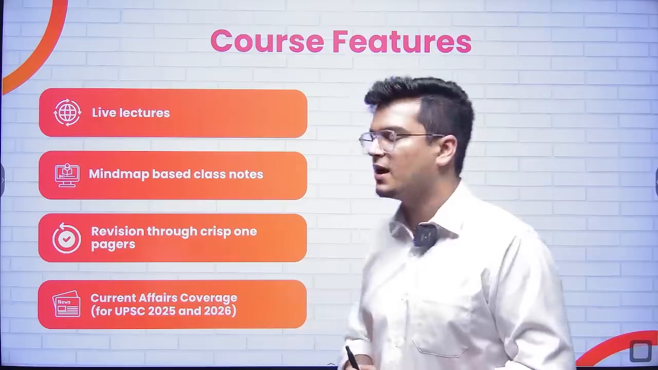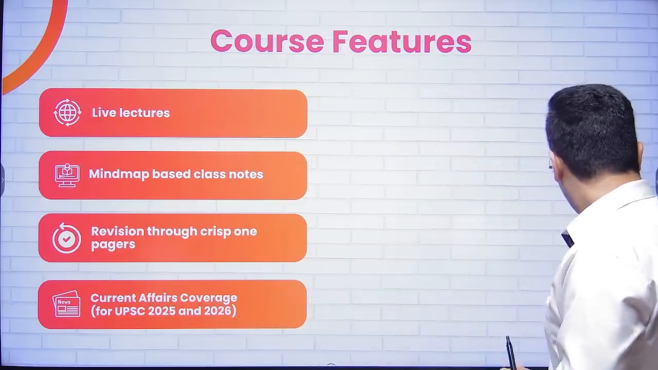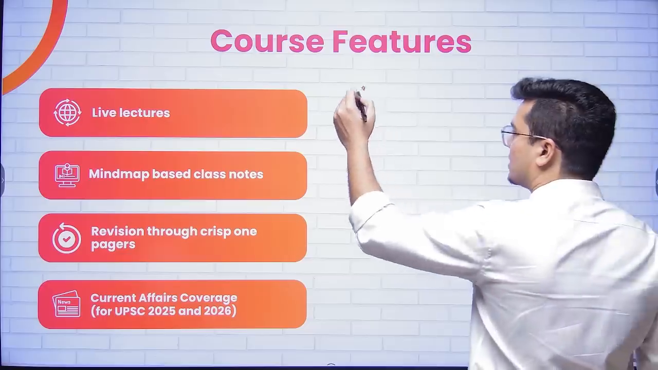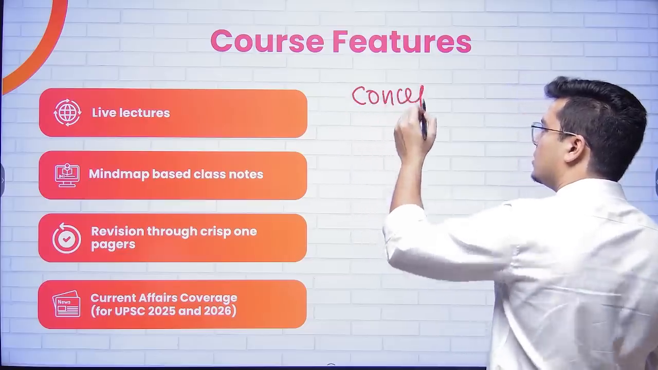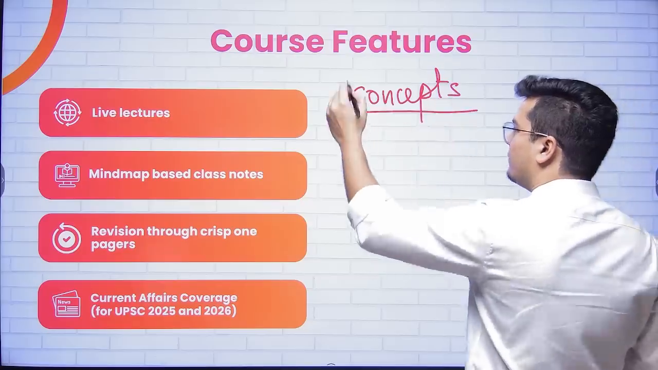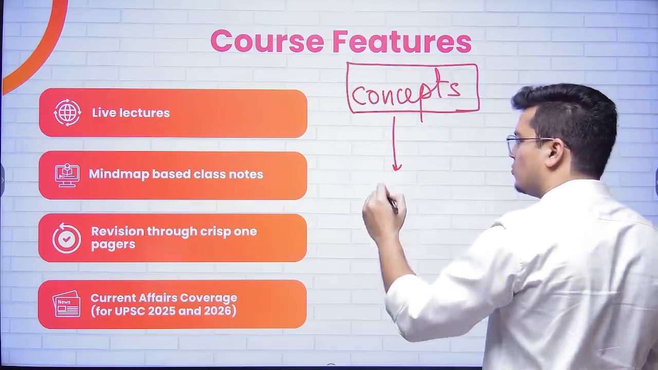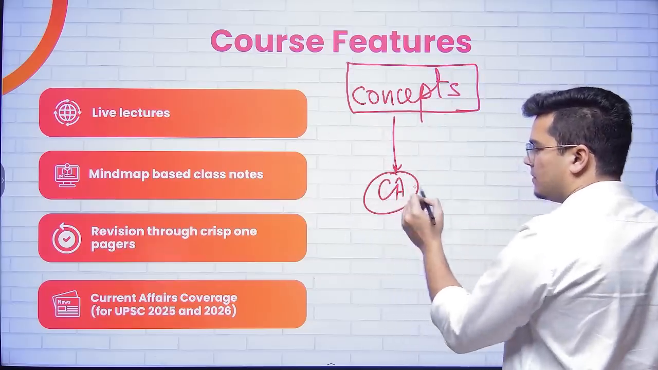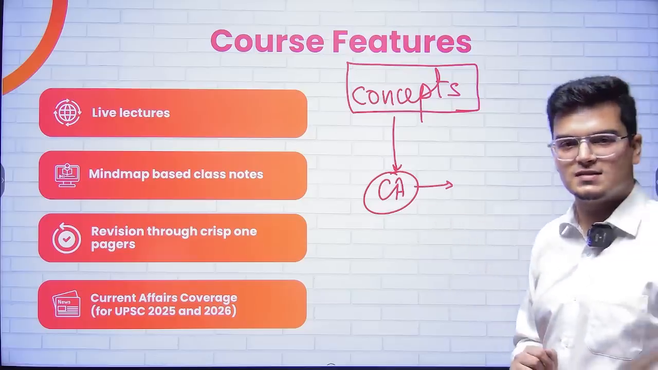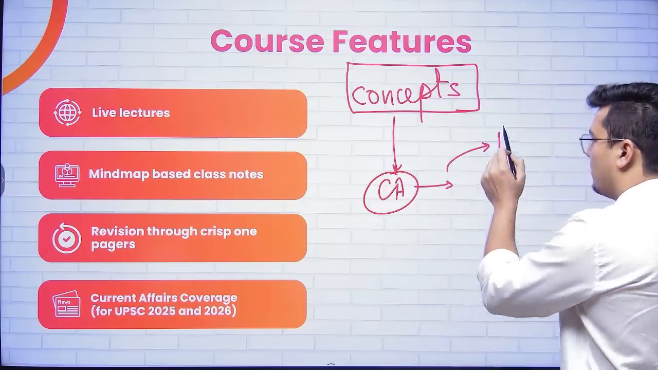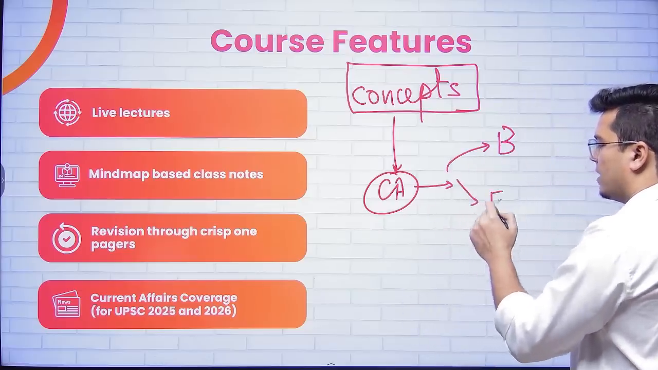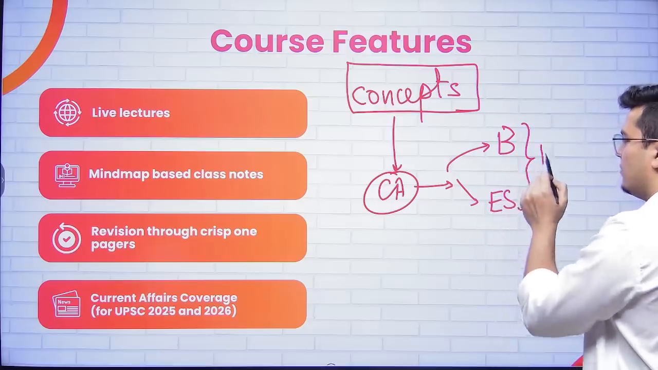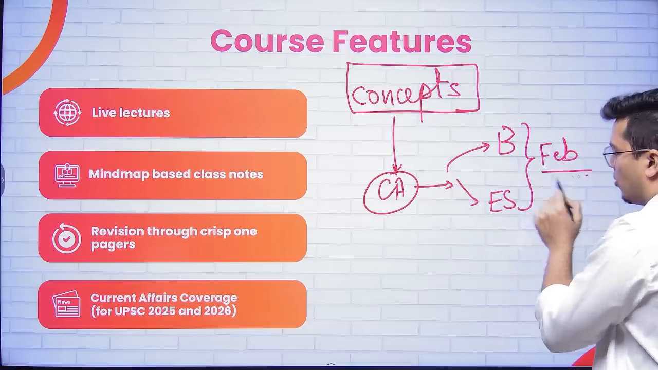Now, this is something I wanted to explain. Economy is not a current affairs based subject. First, we need to understand concepts. Once we have understood these concepts, then we need to apply them on current affairs. The two most important things for current affairs in economy are the budget and the economic survey, and both of them come out in February of each year.